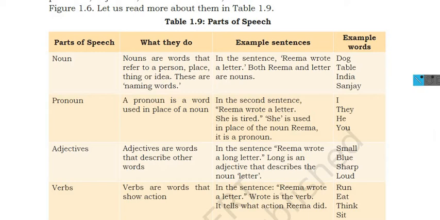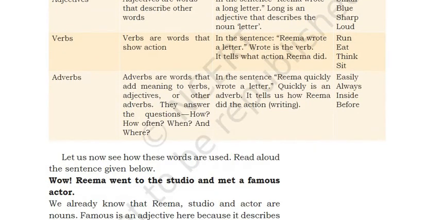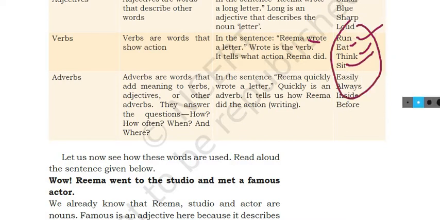Now next, verb. Verbs are words that show actions, right? In the sentence, Rima wrote a letter, wrote is the verb. Okay, wrote is the verb. It means something is happening. It is showing an action. The word which is showing an action is known as the verb. So run means it is showing action. Eating, thinking, sit. All these are what? These all are verbs.